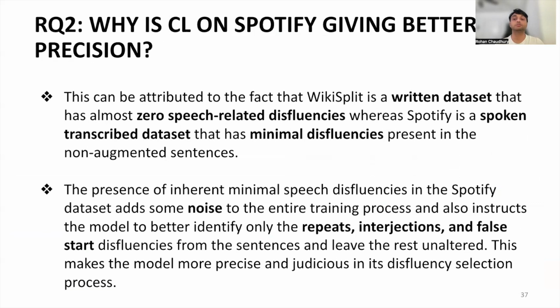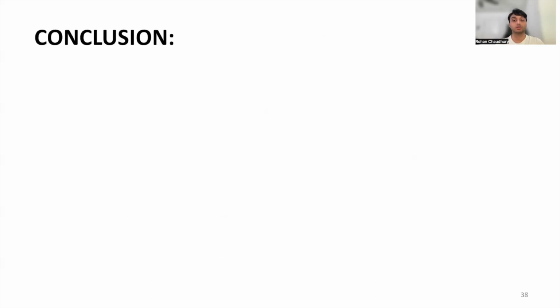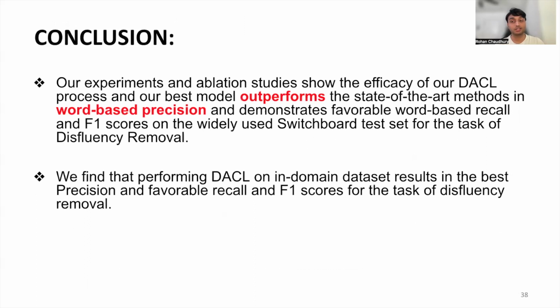This presence of minimal speech disfluencies in the Spotify dataset adds some noise to the entire training process and also instructs the model to better identify only the repeats, interjections, and false start disfluencies from the sentences and leave the rest unaltered. This makes the model more precise and judicious in its disfluency selection process. Now to conclude, our experiments and ablation studies show the efficacy of our DACL process, and our best model outperforms the state-of-the-art methods in word-based precision and demonstrates favorable word-based recall and F1 scores on the widely used Switchboard test set for the task of disfluency removal.